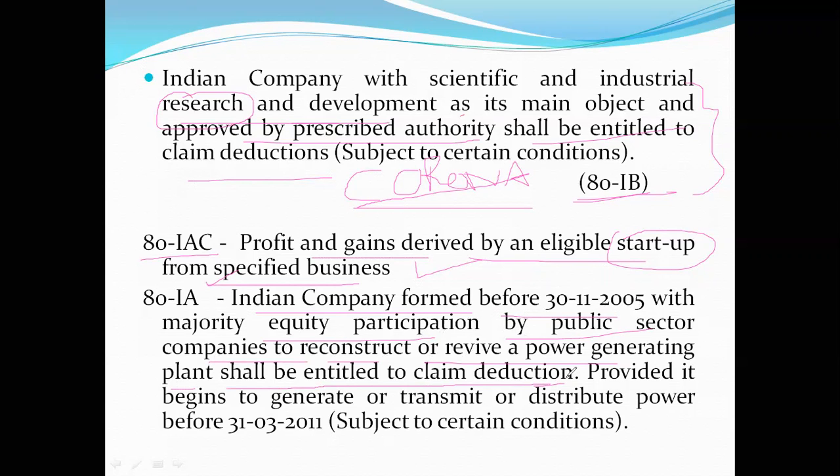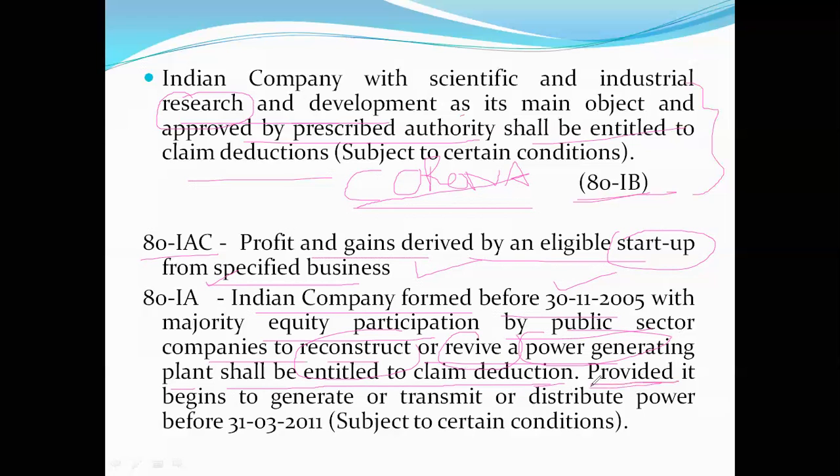So those companies established before 30th November 2005 with majority equity participation by public sector companies to revive or reconstruct a power generating plant, for them also certain deductions and tax exemptions are there.